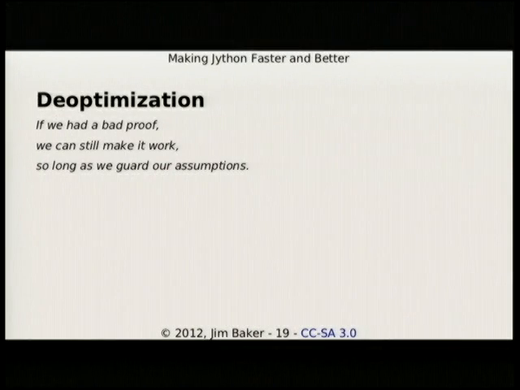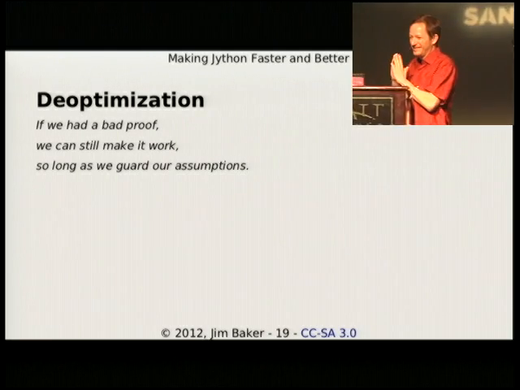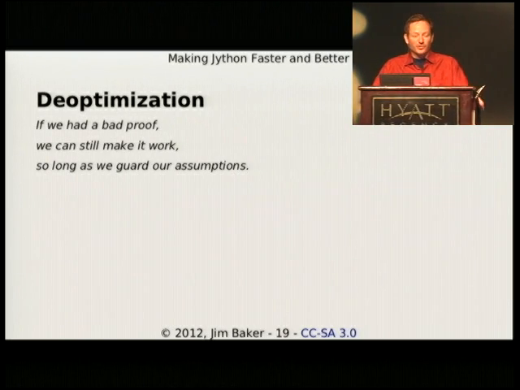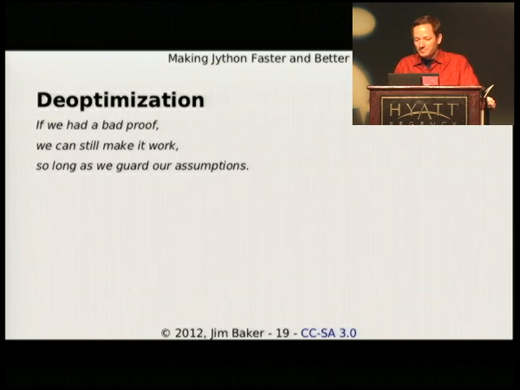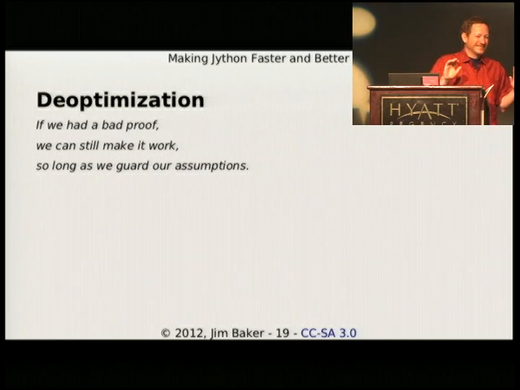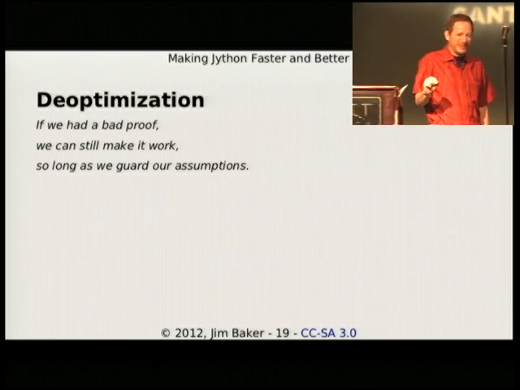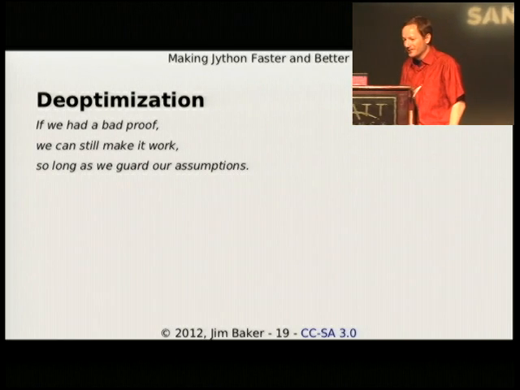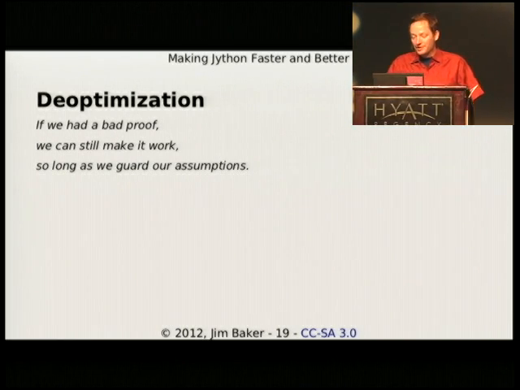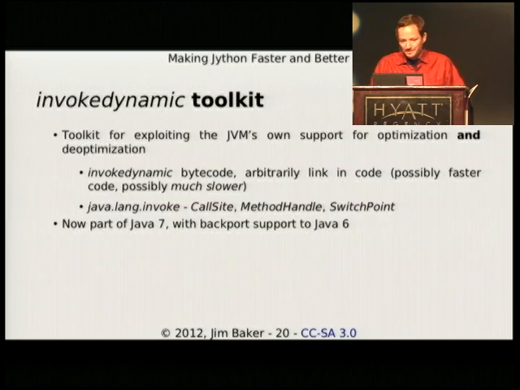De-optimization is something that you would have loved to have in your math classes, all right? If you have a bad proof, a bad set of assumptions, and your virtual machine supports this in its JIT, then at the point your assumptions are proven to be bad or wrong, you can say, oh, no, I didn't mean that. Let me back this up. Let's see where we go from there. That's what de-optimization allows, and what we have to do in order to support that is guard our assumptions.